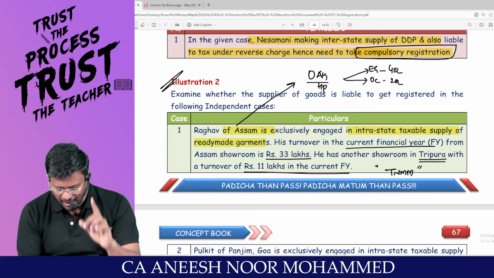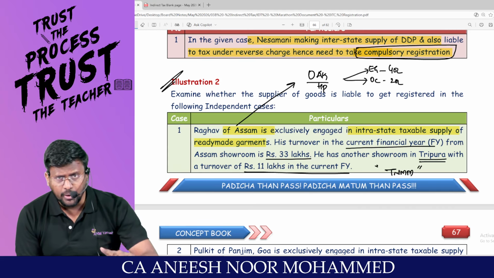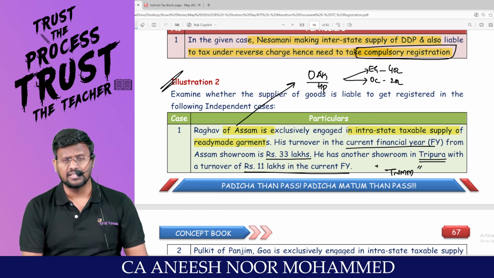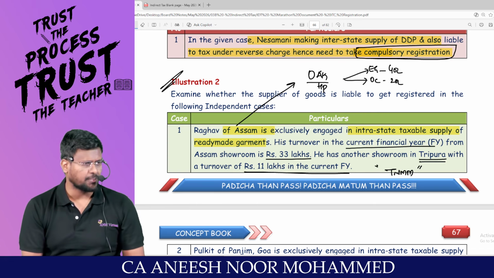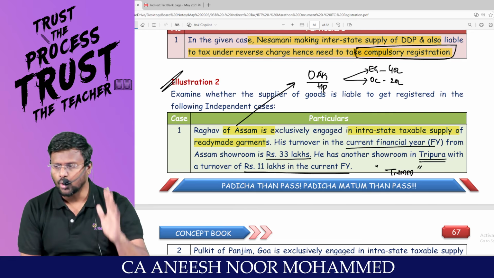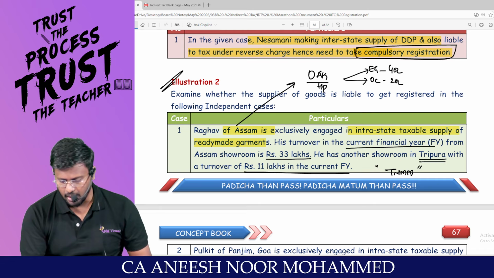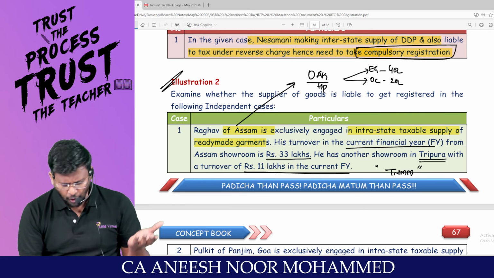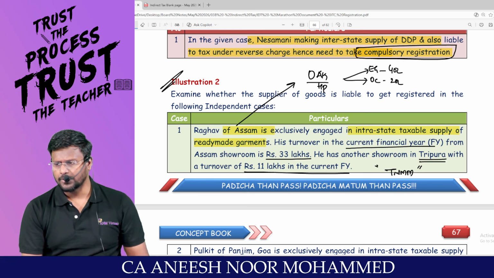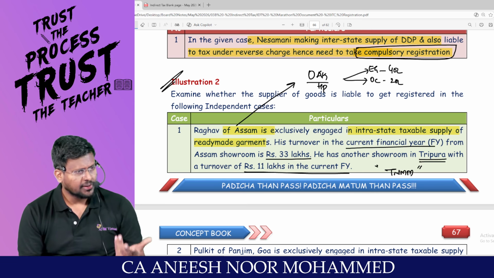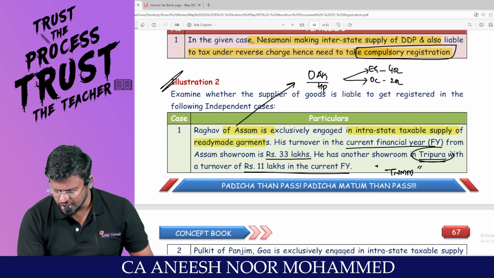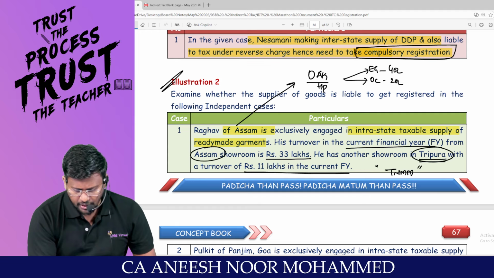If you have any one unit in the special category states, and from that special category state you are supplying taxable supply, then your threshold limit will fall down to 10 lakh. Am I right? So 33 plus 11 comes to 44 lakhs, which is more than 10 lakh. Then he is liable to take registration in Tripura and he is liable to take registration in Assam.